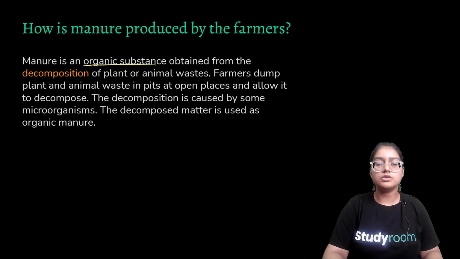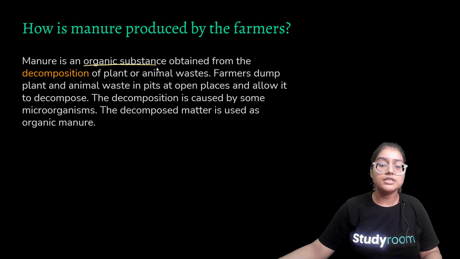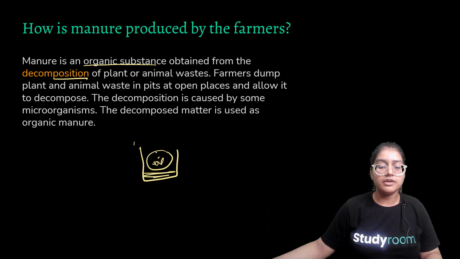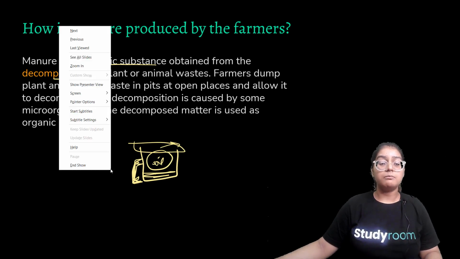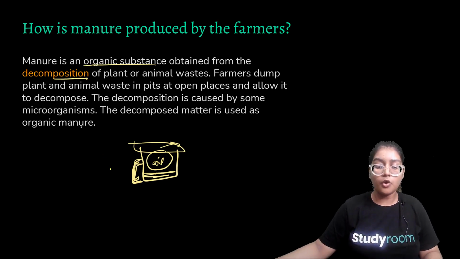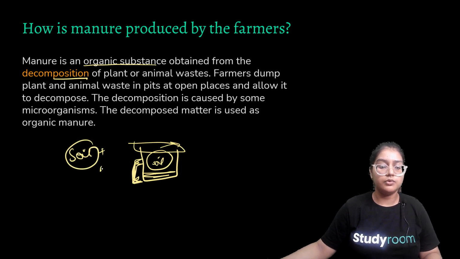How is manure produced by the farmer? Since I mentioned that manure is an organic substance, you can see here, it is obtained from the decomposition of plant or animal waste. Farmers dump plant or animal waste in pits at an open place. For example, this is a pit. Here, a farmer dumps dead plants and animals, covers it with some soil and leaves it covered for 3 to 4 months or 1 month. You'll see that the whole thing, the dead plants and animals, are now mixed and completely formed into manure. They all become soil with nutrients.